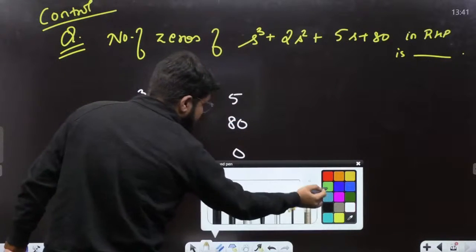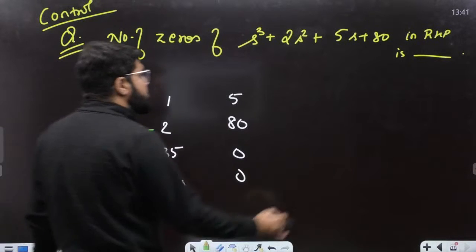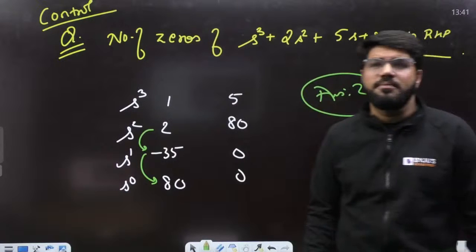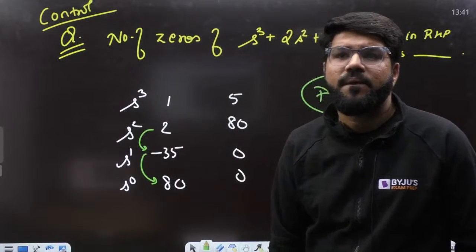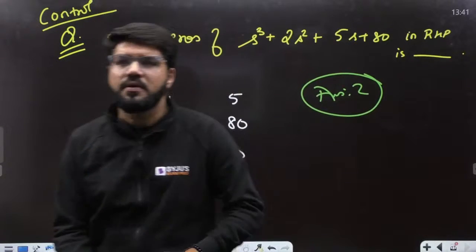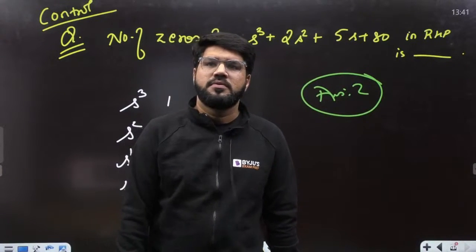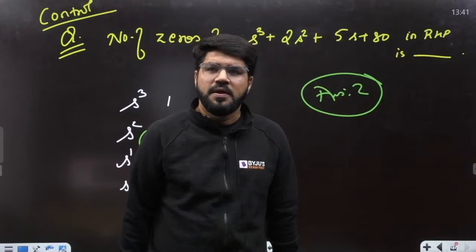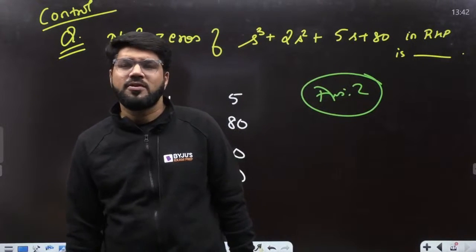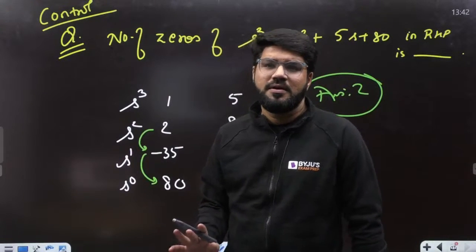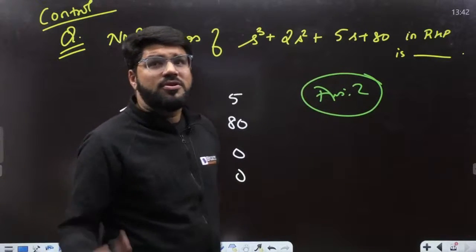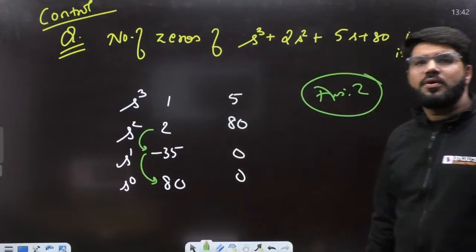So dear, how many sign changes came? I am able to see that there are 2 sign changes. Answer is 2. Number of RHP roots is equal to number of sign changes in the first column. That's it. Correct. So the answer of the previous case will be 0 only. I think still some of you are confused here. Okay, no problem, Rityaksha, no problem. So this is equal to 2. Okay, there are 2 sign changes.